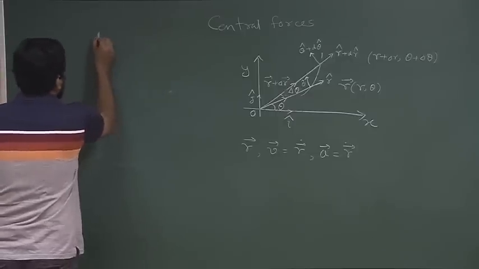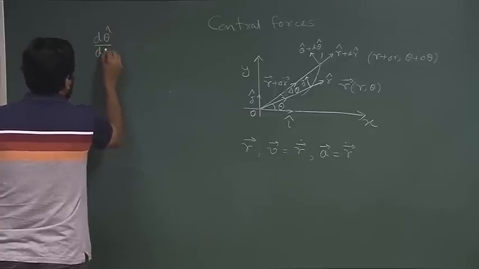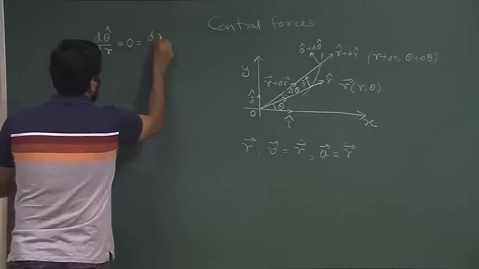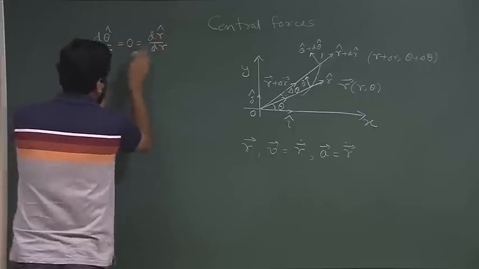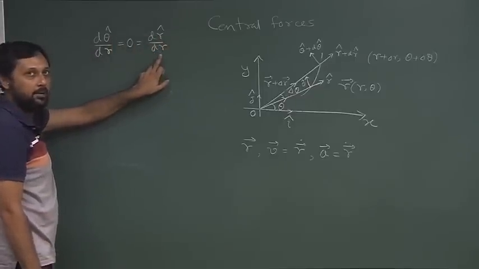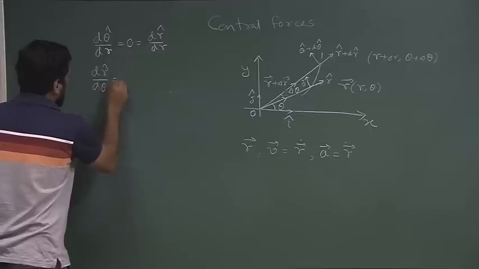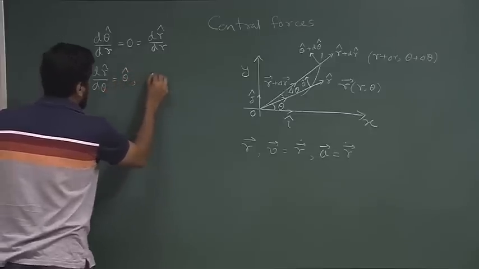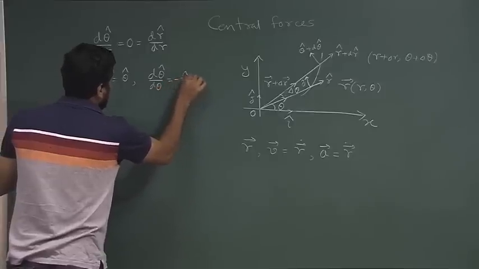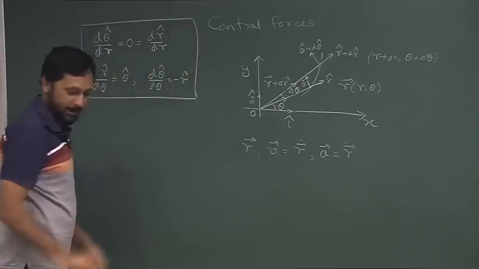We immediately see that d theta cap d r is equal to 0 is equal to d r cap d r. So, they do not change, the direction of r cap and theta cap does not change with changing r. But when it comes to theta, we have d r cap d theta equal to theta cap and d theta cap d theta is equal to minus r cap. So, these four relations we have to keep at hand.